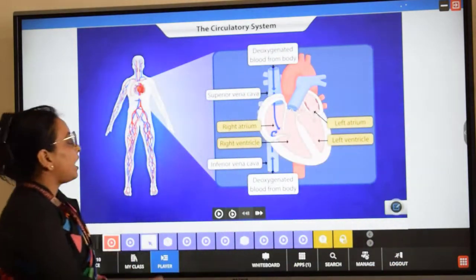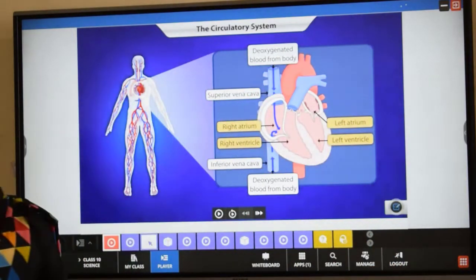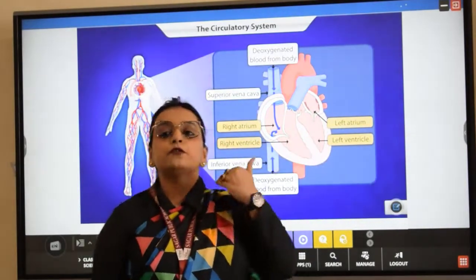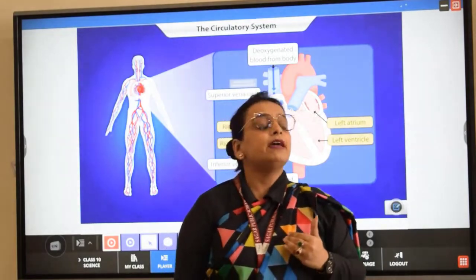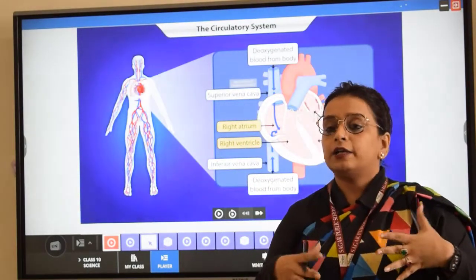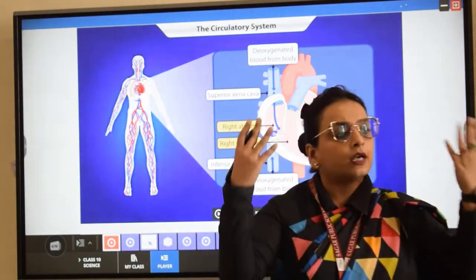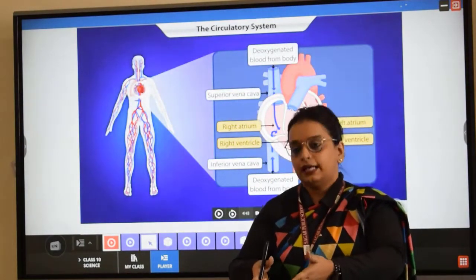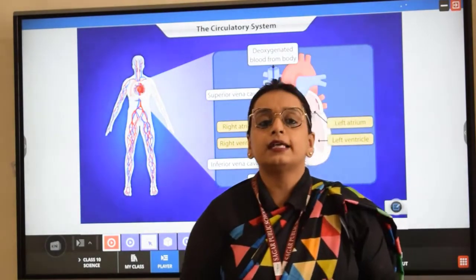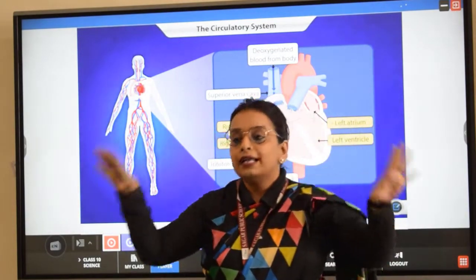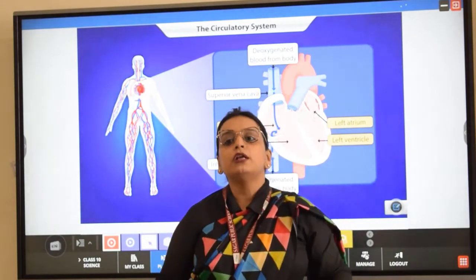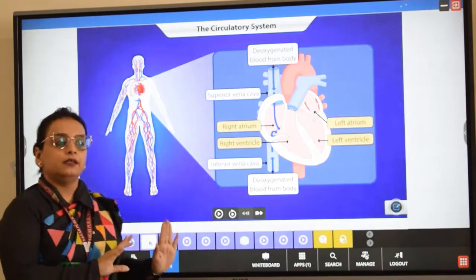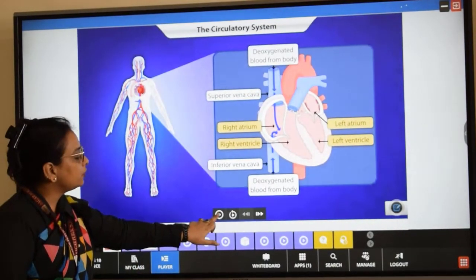Both of the vena cavas open into which portion of the heart? Into the right atrium, right? So what is the function of superior vena cava? Superior vena cava collects the deoxygenated blood from the upper body part, particularly the nervous system, and drains it into the right atrium. Whereas the inferior vena cava collects the deoxygenated blood from the lower body part and drains it into the right atrium. Am I clear? Yes. So let us watch the video again.